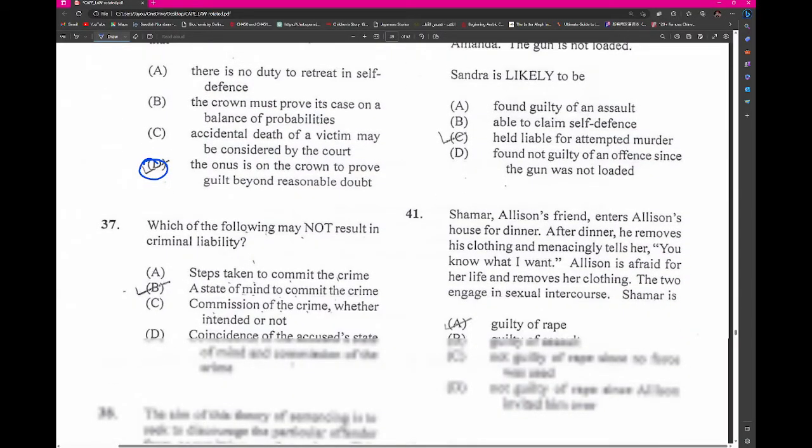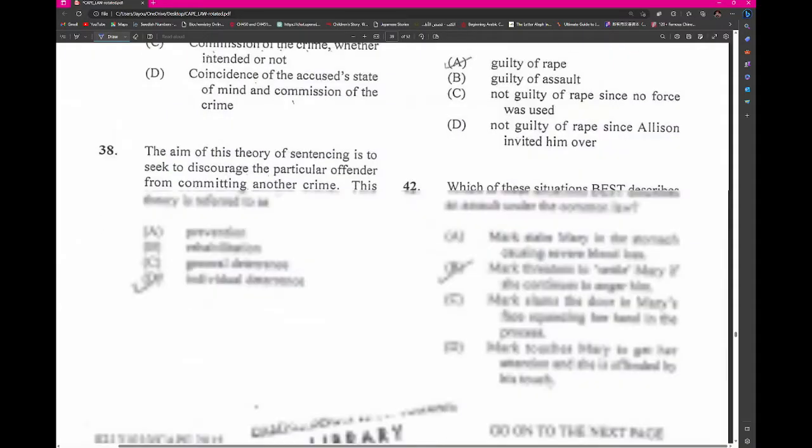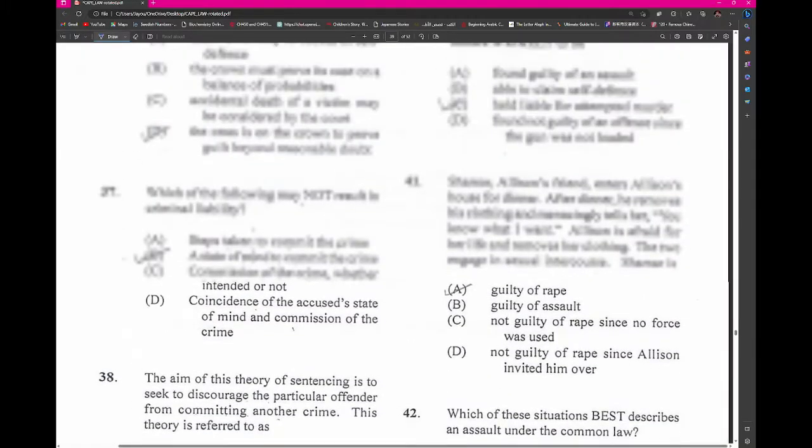Which of the following may not result in criminal liability? The state of mind. Need to have actus reus and mens rea. The aim of the actus, okay, let's talk about that later. The aim of this theory of sentencing is to seek to discourage a particular offender. Okay, this is individual deterrence, right?